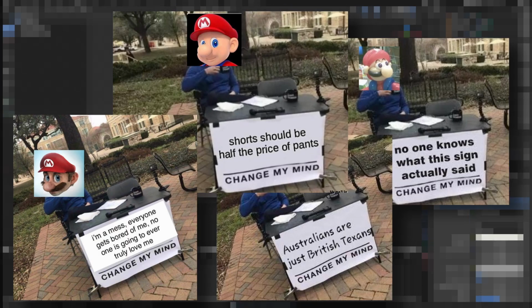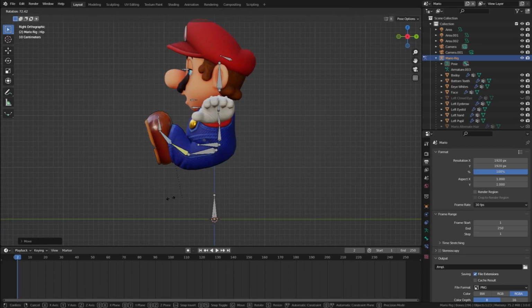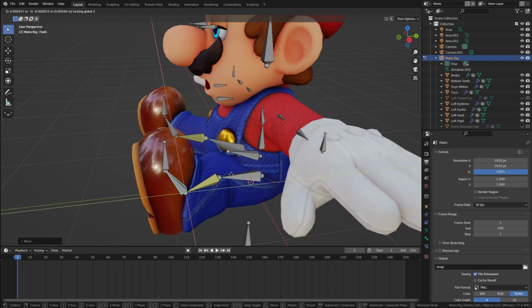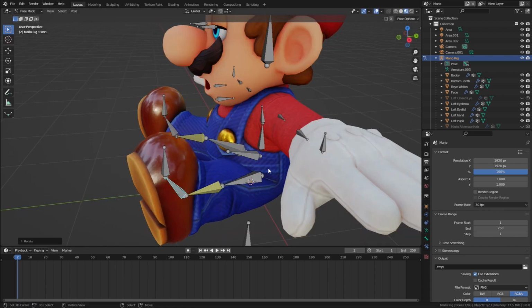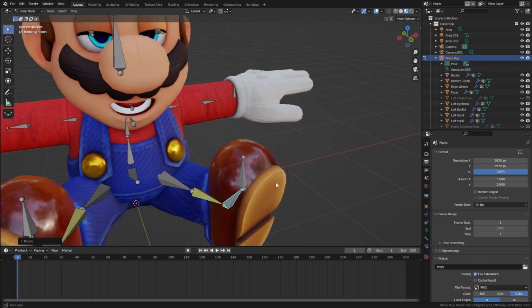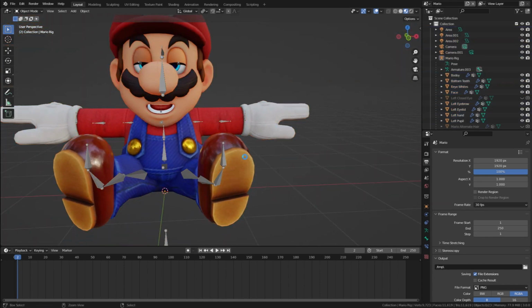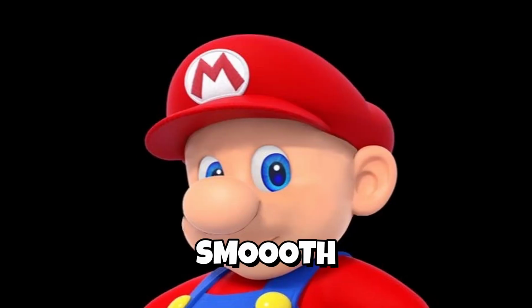My first idea was to make an almost meme template-like render, where Mario would be holding a sign, and anyone could put anything they want on the sign. I started off by doing some basic posing and figuring out where the camera would go. What I quickly realized though was that the Mario model I was using did not have enough polygons, which means it wasn't smooth enough. And we want Mario smooth.